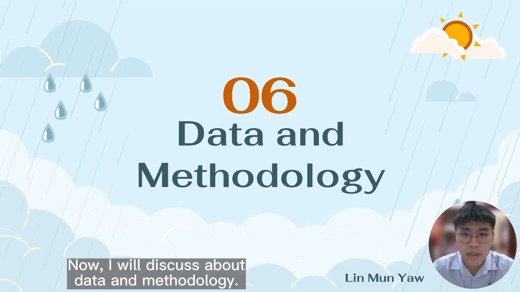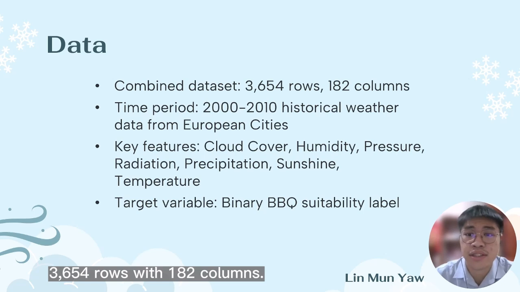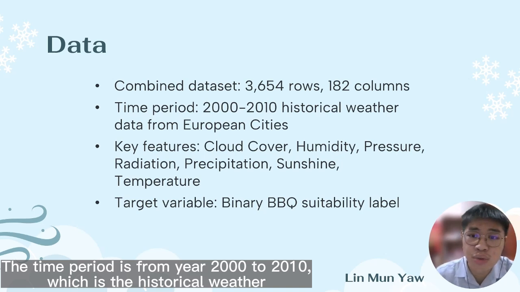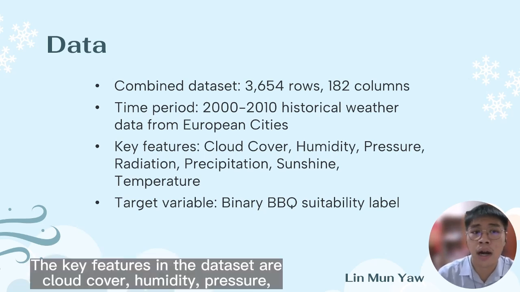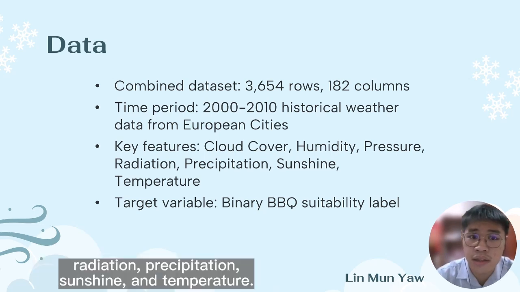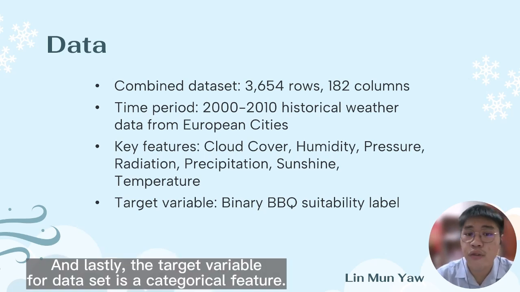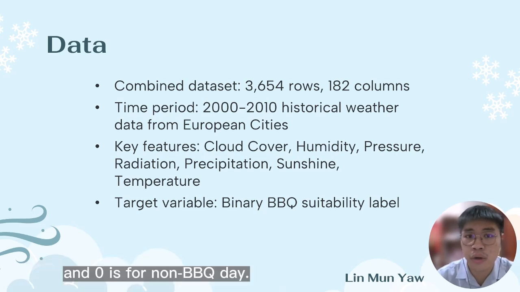Now I will discuss data and methodology. The dataset we found is from a table and it contains 3,654 rows with 182 columns. The time period is from year 2000 to 2010, which is the historical weather data from European cities. The key features in the dataset are cloud cover, humidity, pressure, radiation, precipitation, sunshine, and temperature. And lastly, the target variable of the dataset is a categorical feature. This is the binary BBQ suitability label, which means 1 is for BBQ day and 0 is for non-BBQ day.